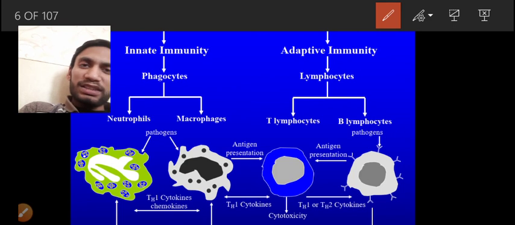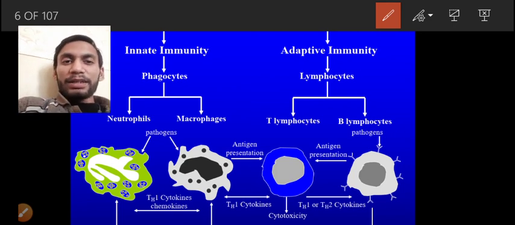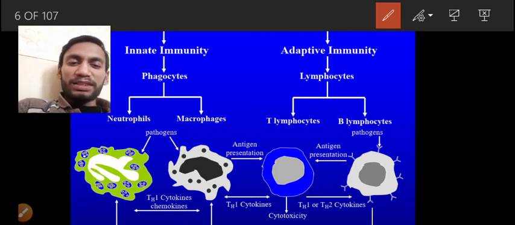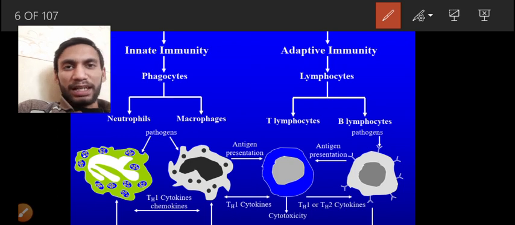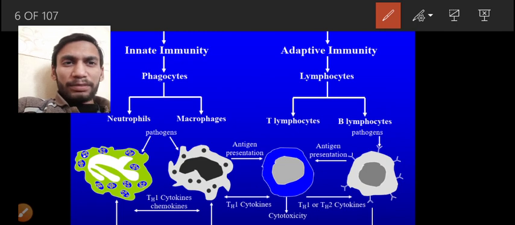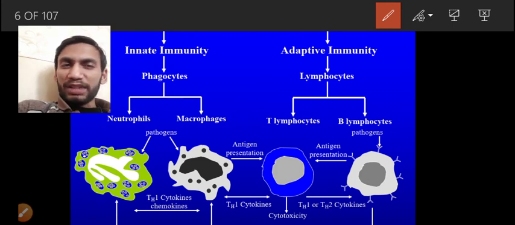So cyclooxygenase enzymes get activated in response to the neutrophils when the macrophagocytic cells are activated, hence the inflammatory process arises, and that leads to an increase in temperature and pain as all these processes are going on. Then coming to the adaptive immunity, this is the lymphocyte. There are two types of lymphocyte, the B lymphocyte and the T lymphocyte.